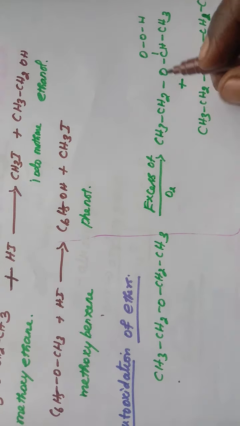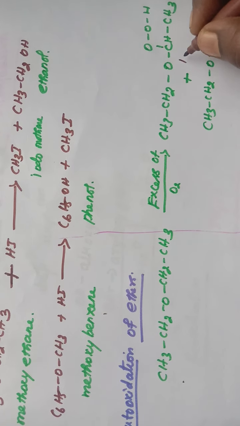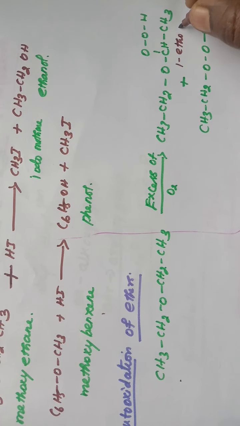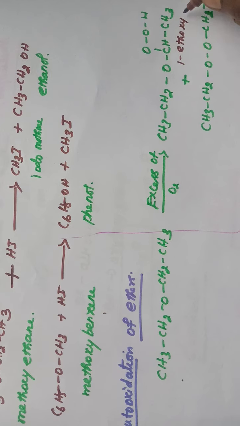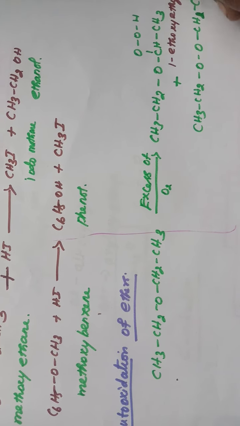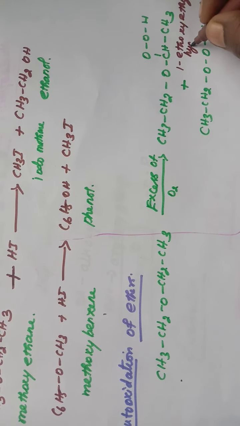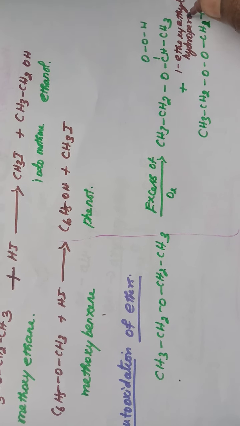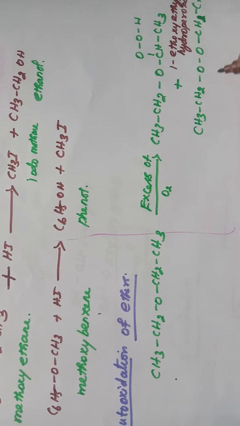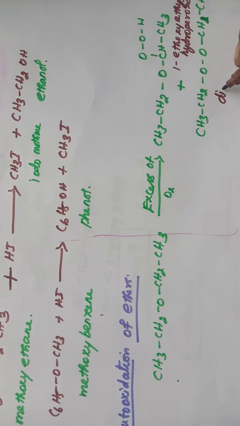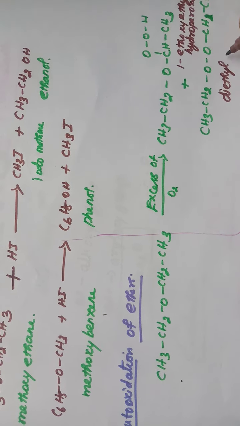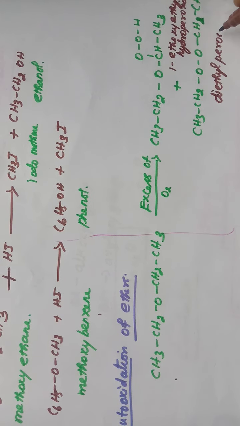Name of this compound is 1-ethoxyethyl hydroperoxide, and this is diethyl peroxide.